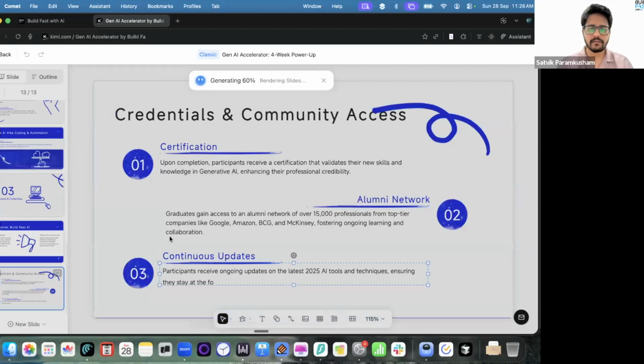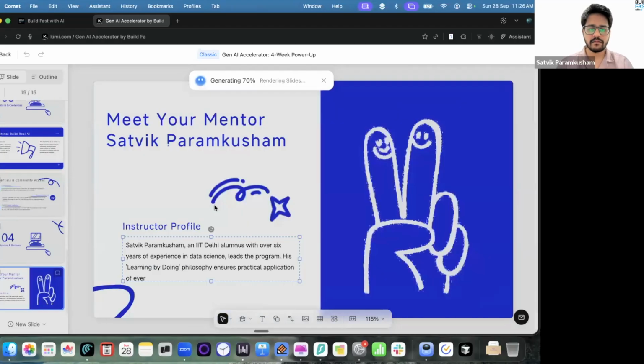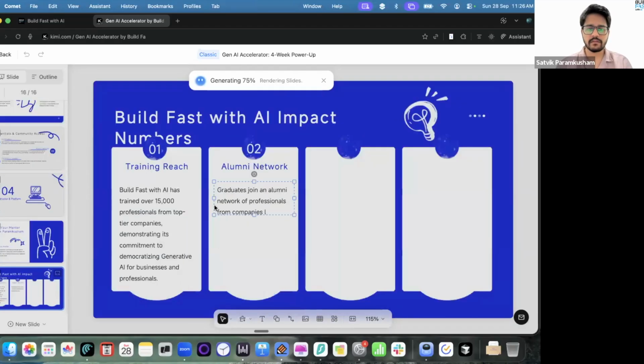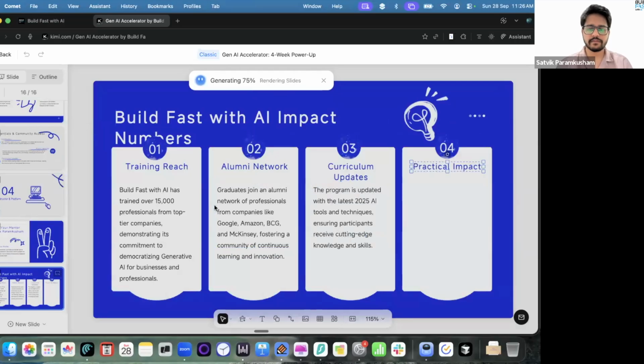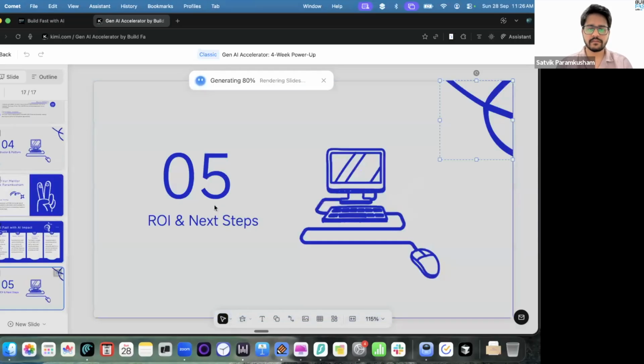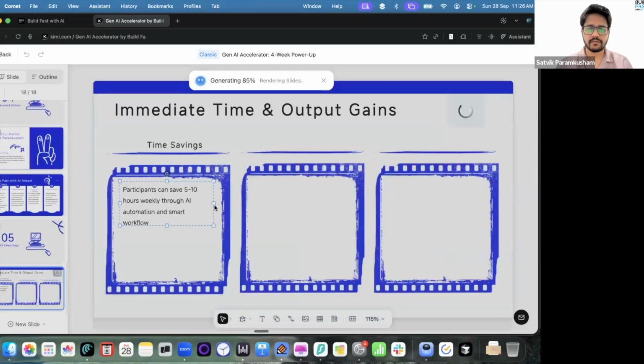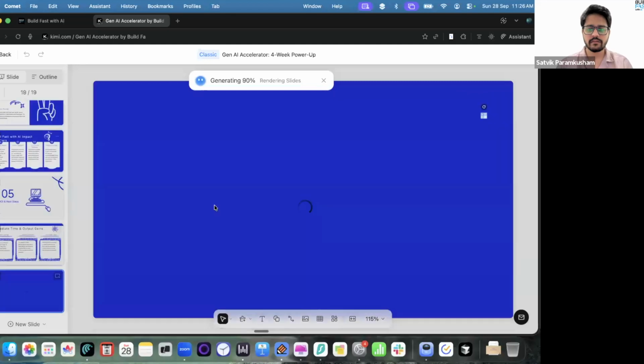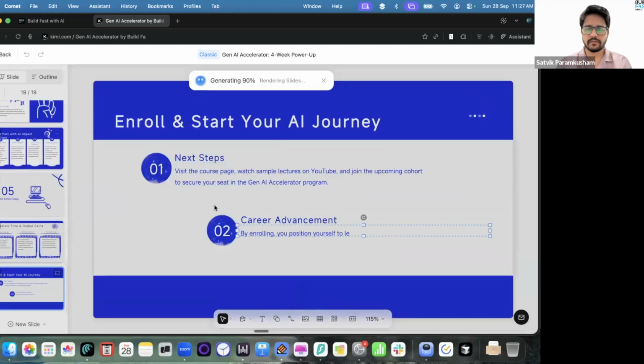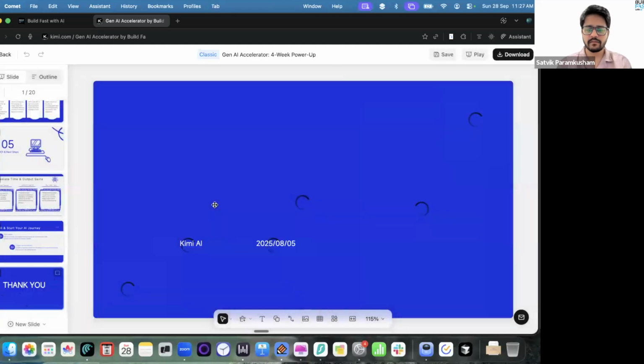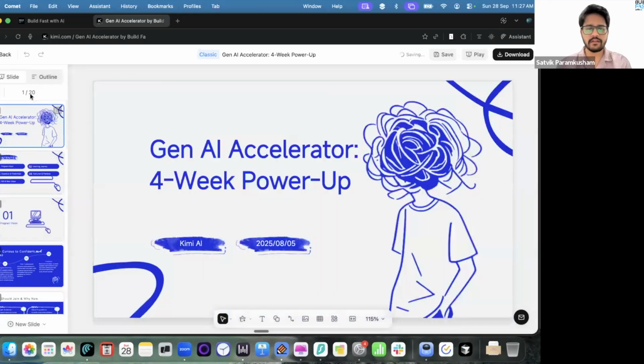It's actually giving my name and theme as well. That looks nice.